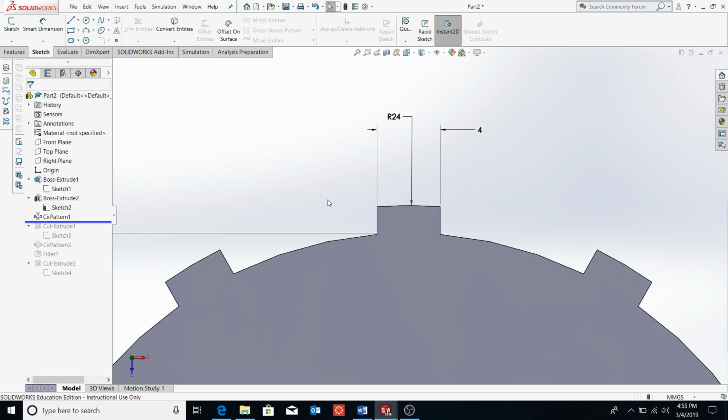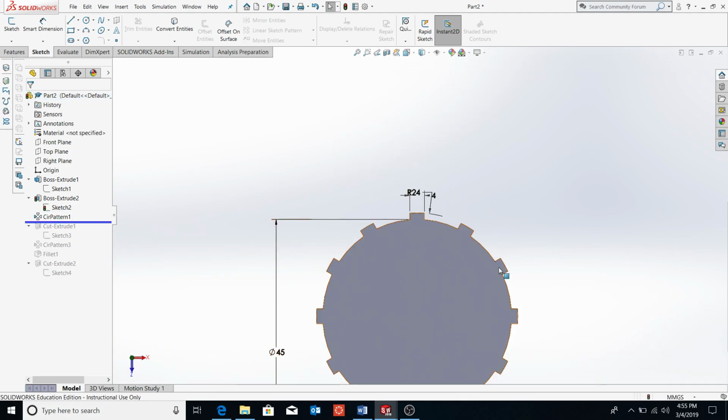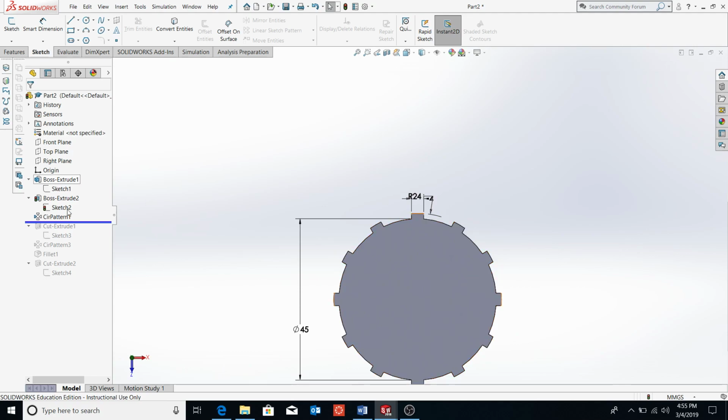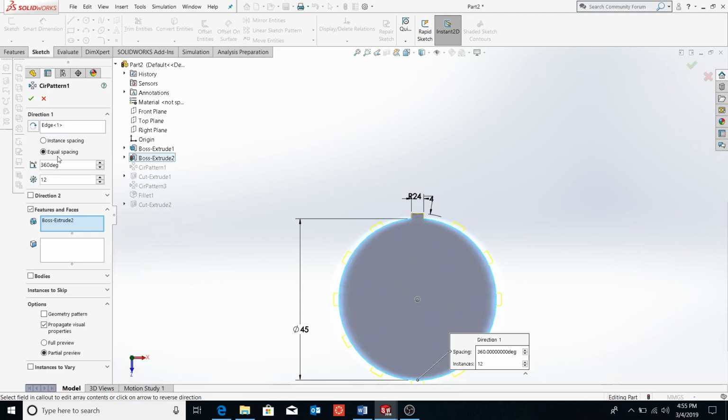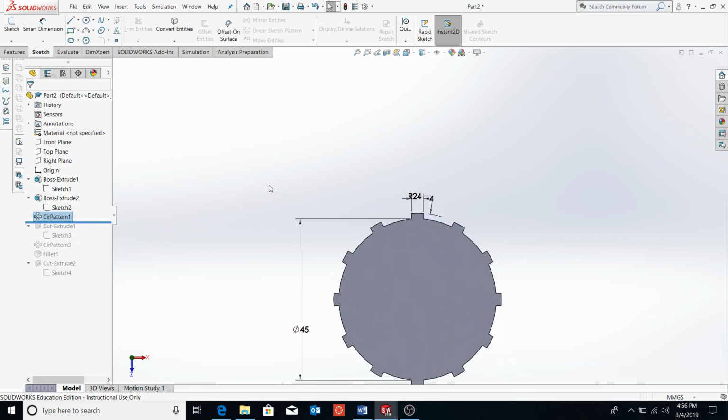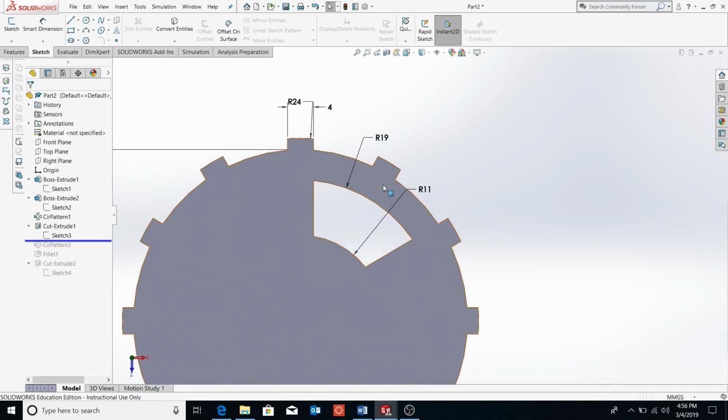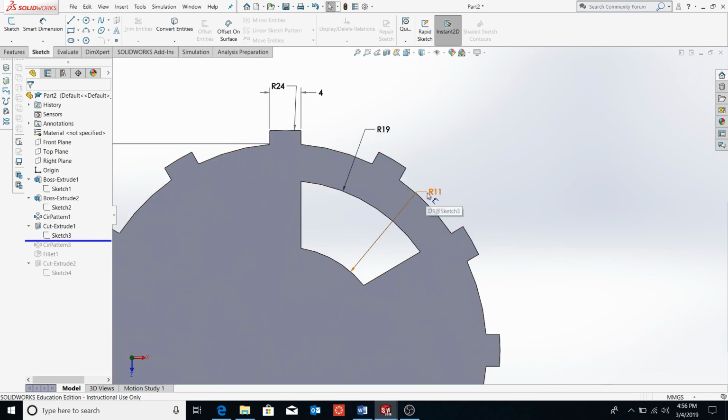I circular patterned it around. As you can see, I'll go into circular pattern, 360 degrees, 12 little knobs, and then click the circular edge right there. And then I did a cut extrude, with radius 11 and then radius 19 from the center.